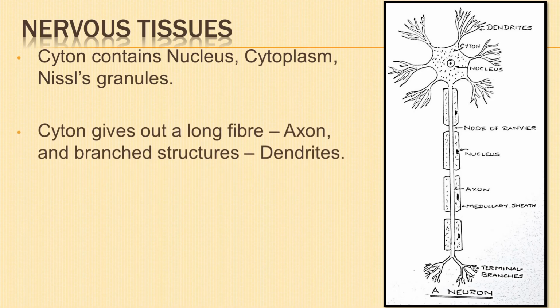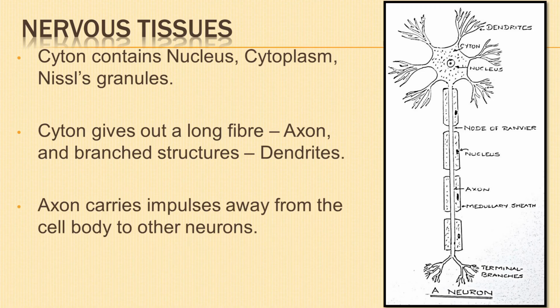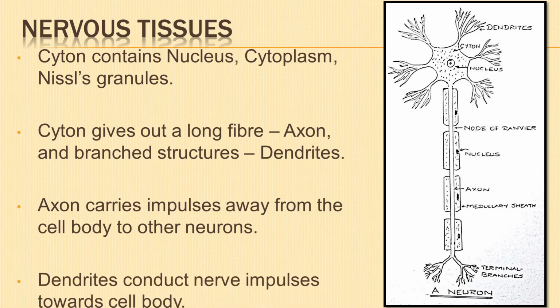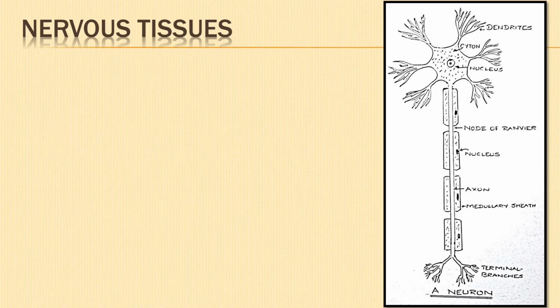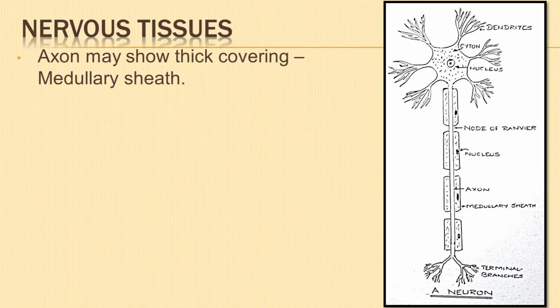From the cell body arises a single long nerve fiber, the axon, and many branch structures called dendrites. Axon carries impulses away from the cell body to other neurons. Dendrites conduct nerve impulses towards the cell body. In some nerve fibers, the axon has a thick covering called the medullary sheath.